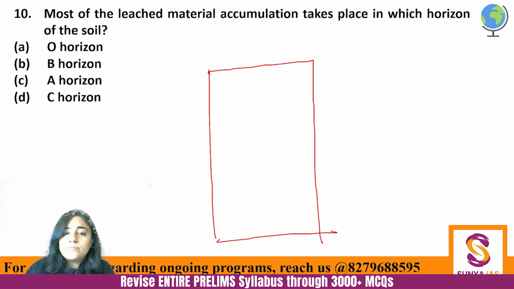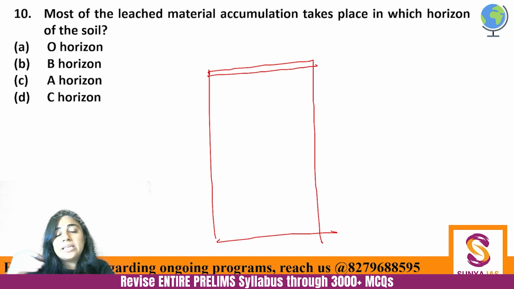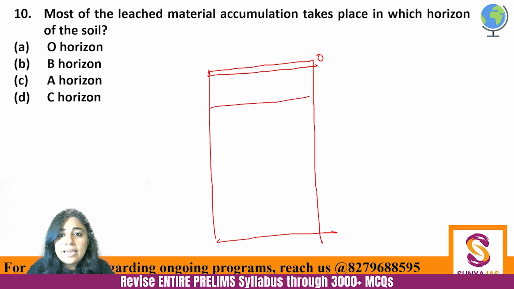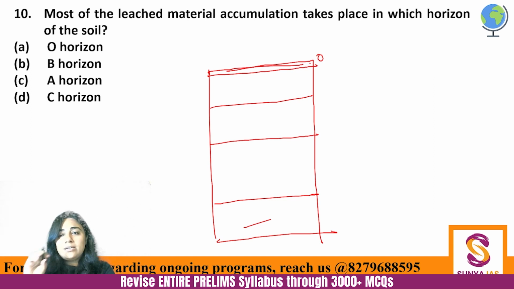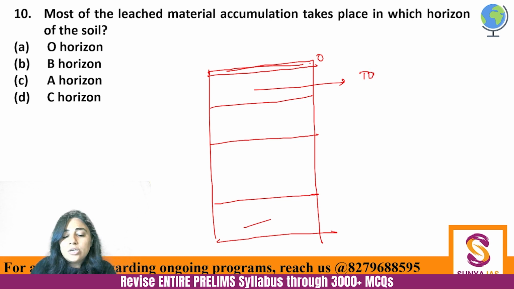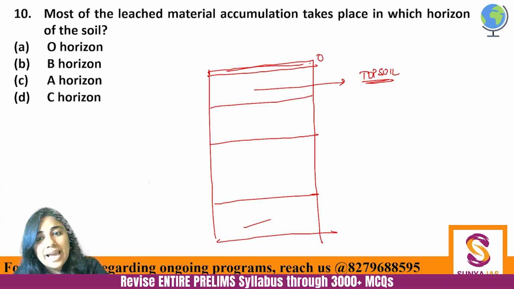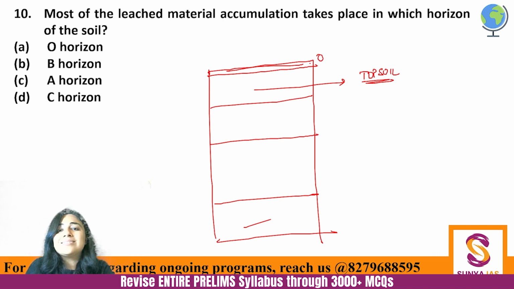तो top soil जो सबसे ज्यादा fertile होता है, जहां पे हम सारी खेती बाड़ी करते हैं, this is called the O layer. Then comes the A layer. Then comes the B layer. Then comes the C layer, and then comes the bedrock. ठीक है? So O layer is the most fertile one. A layer is having fine grains, fine particles. A layer is the one which is actually called the topsoil. A layer में सारा recently accumulated organic mass होता है. All the nutrients come from the A layer. So it's called the topsoil.